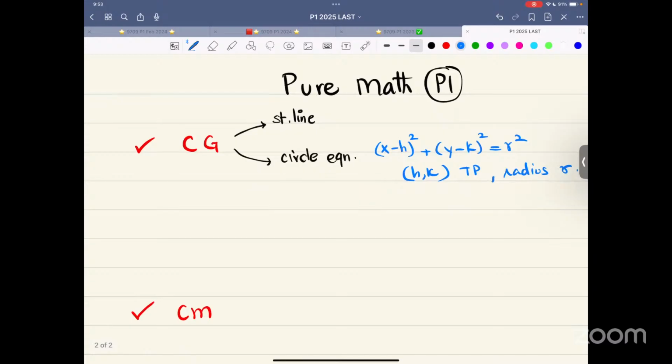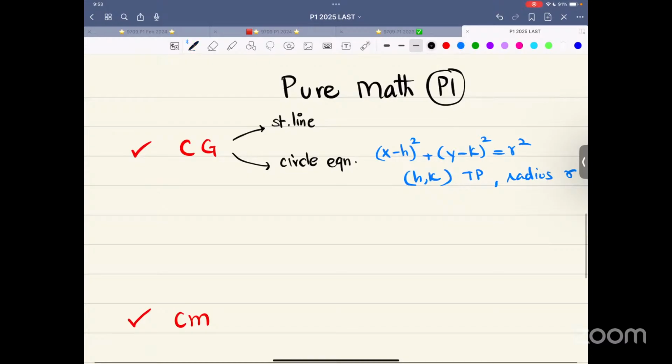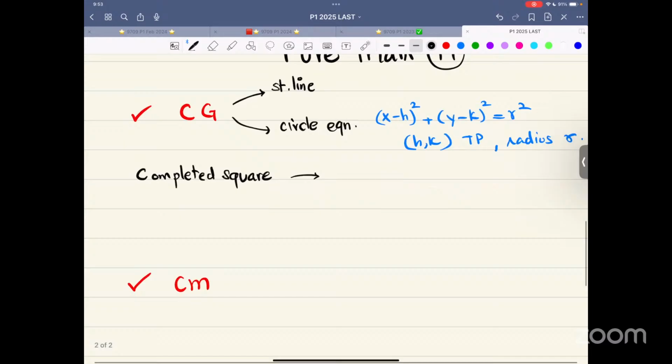So now h, k, turning point, radius r. We need to know that we use the concept of completed square to change from general form to the completed square form. So that is what is needed. Then there are some circle properties that we need.